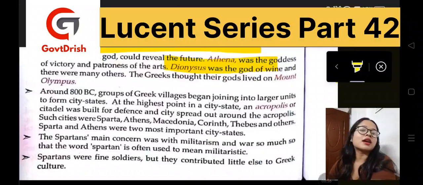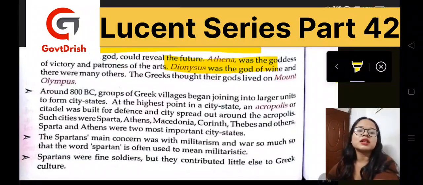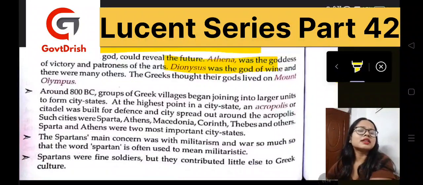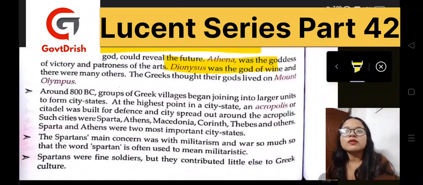Now, the Spartans, what was their main concern? That was militarism and war. And it was so concerning that the word Spartan is still often used to mean austere. Another meaning is that the Spartans were fine soldiers, but they didn't contribute much to Greek culture. So this was all for Greek culture for now.